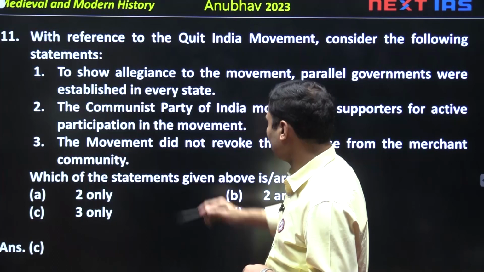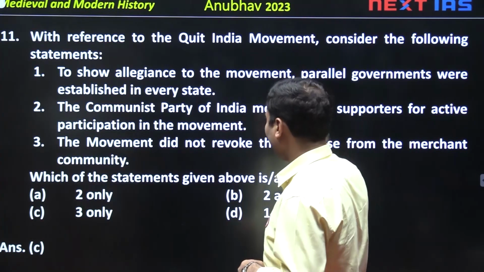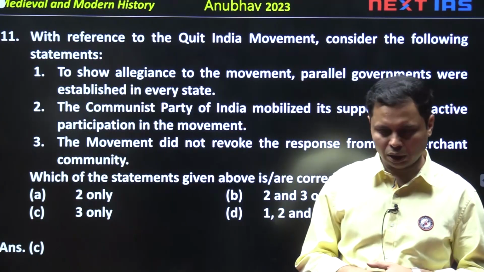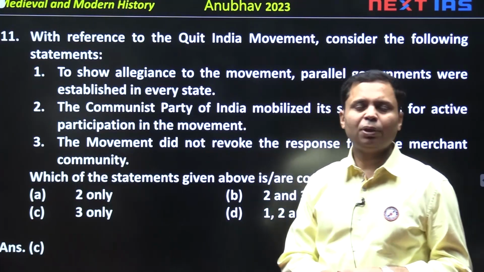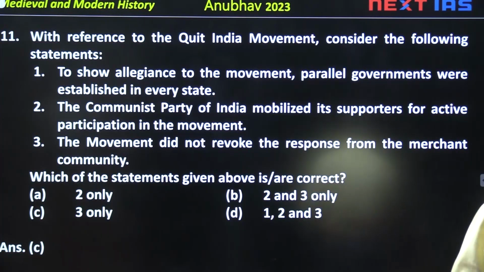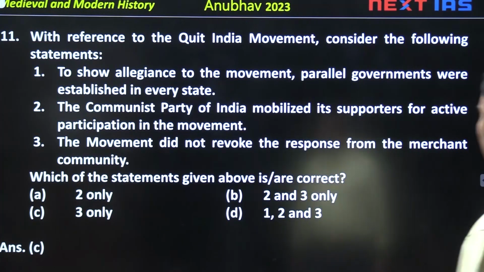First statement is wrong. The Communist Party of India mobilized its supporters for active participation in the movement. No, this is not appropriate, because the Communist Party of India was supporting the British government. Why was it supporting the British government? The reason was that the Quit India movement started in 1942.